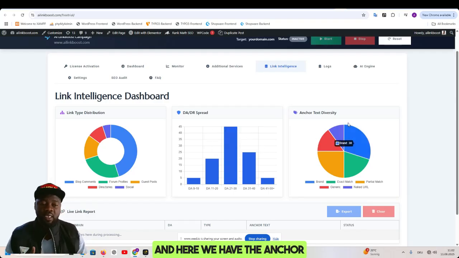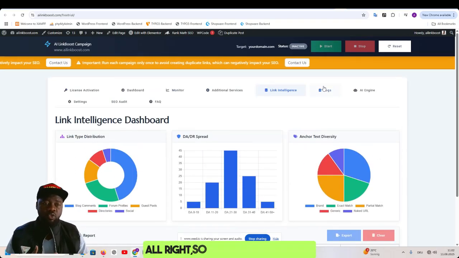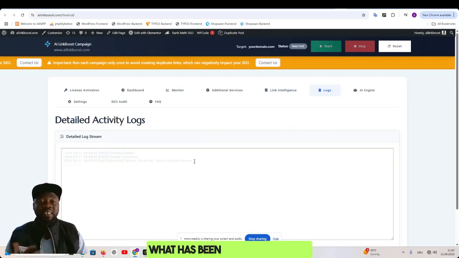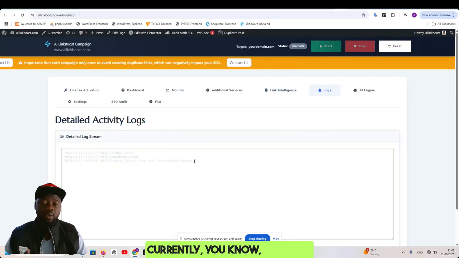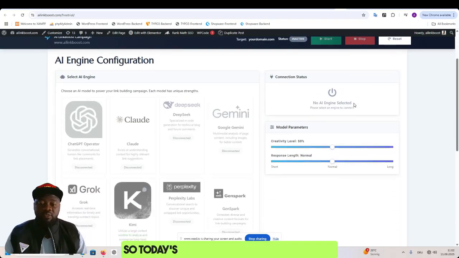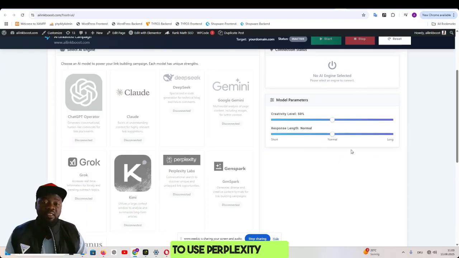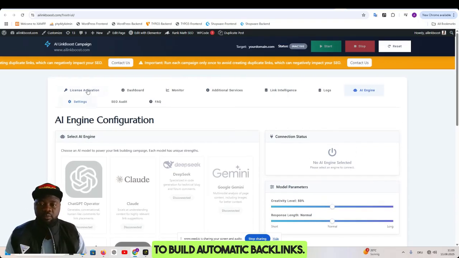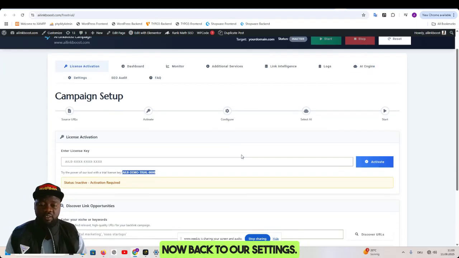And here we have the anchor text diversity. All right, so the logs show you what has been done and what is currently ongoing. We have the AI engine. So today's video is about Perplexity, how to use Perplexity Labs to build automatic backlinks. Now back to our settings.